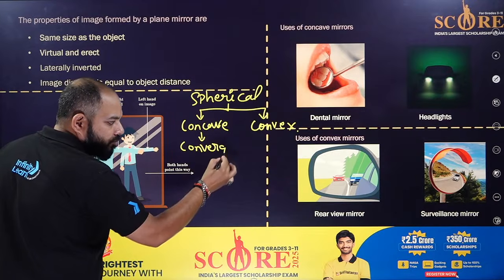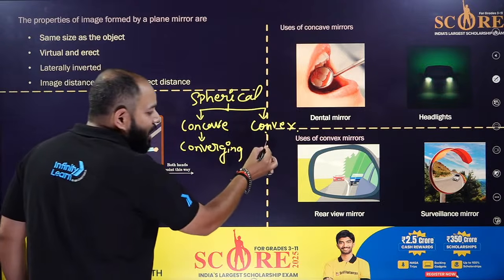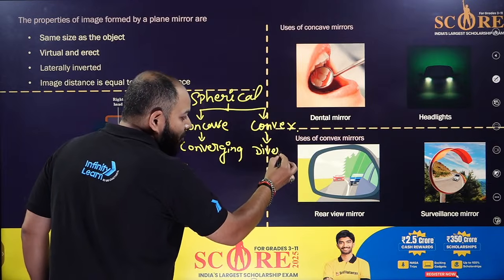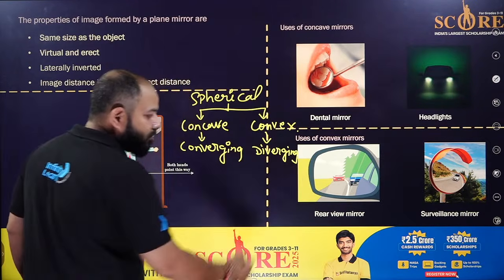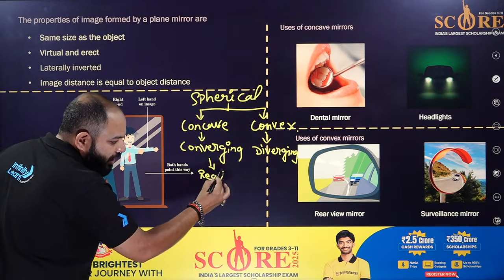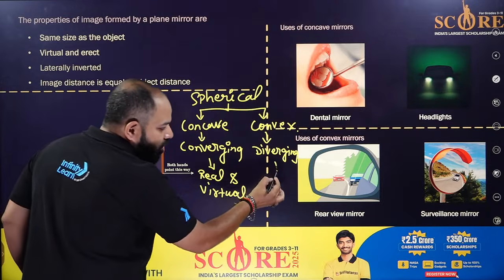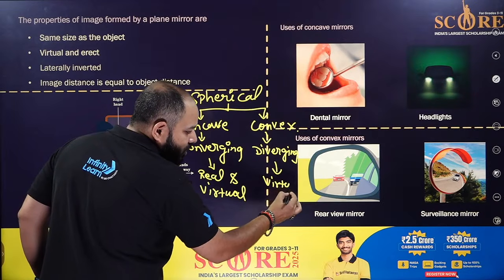Concave mirrors are converging. See the important points, I am going through them, okay? And the convex are diverging. Clear? Concave forms real and virtual both images, and convex forms only virtual images.